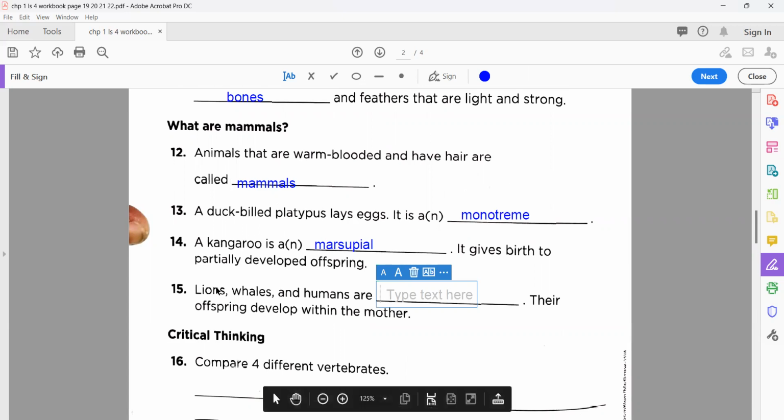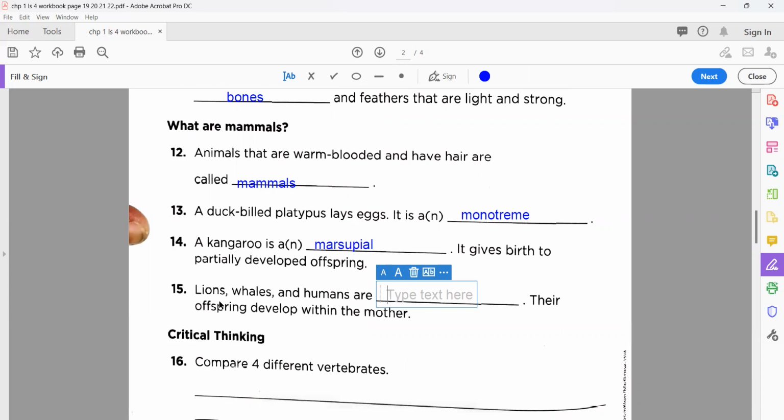Now, this is about our family. You know very well the upcoming or new baby is born inside the female body, inside the mother's body. So what do we call them? We call them placental mammals.